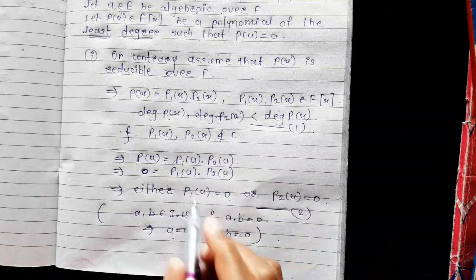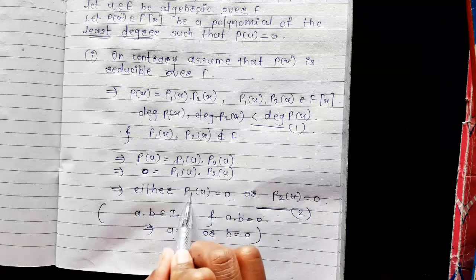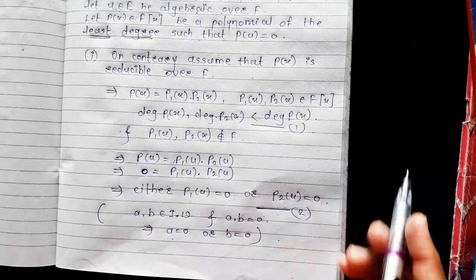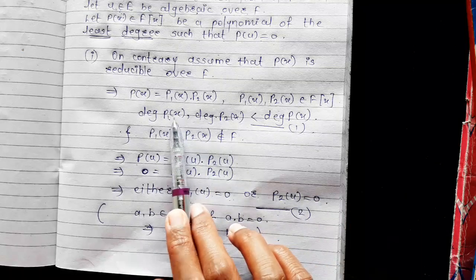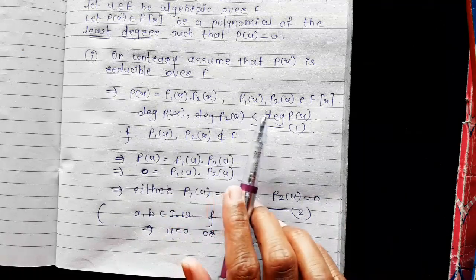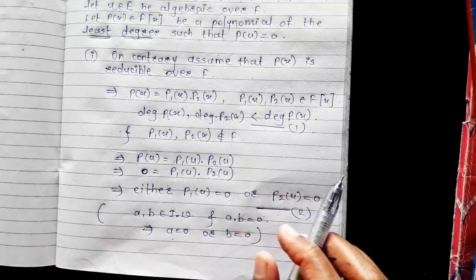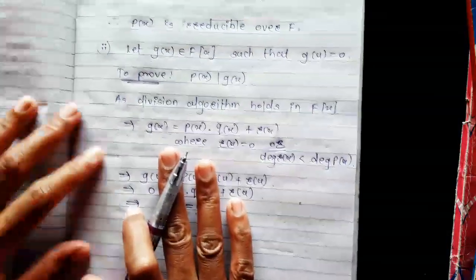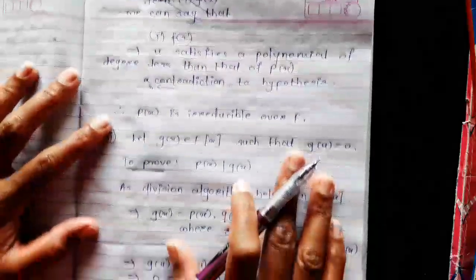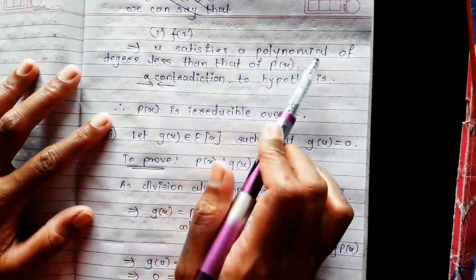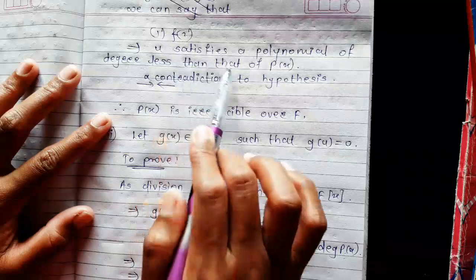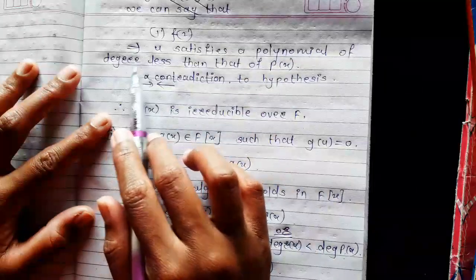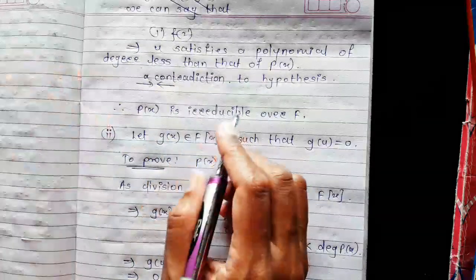It means that u satisfies P1 or u satisfies P2, but the degrees of P1 of x and P2 of x are strictly less than the degree of P of x. So from these two, we have that u satisfies a polynomial of degree less than that of P of x.